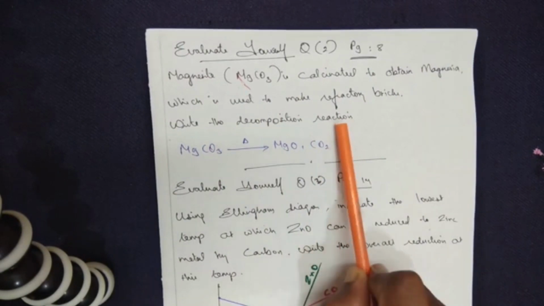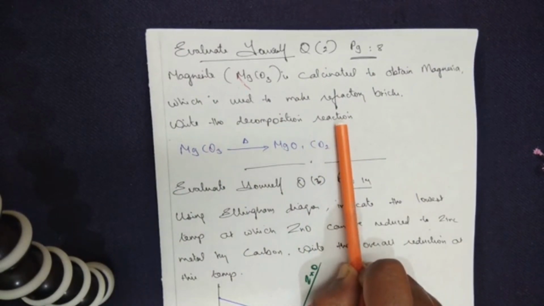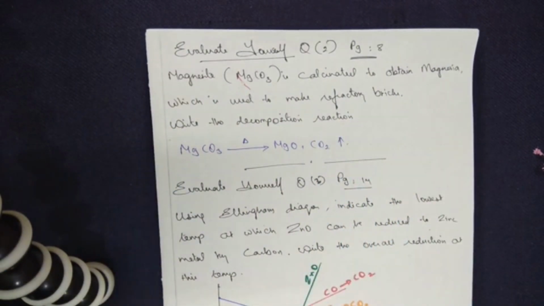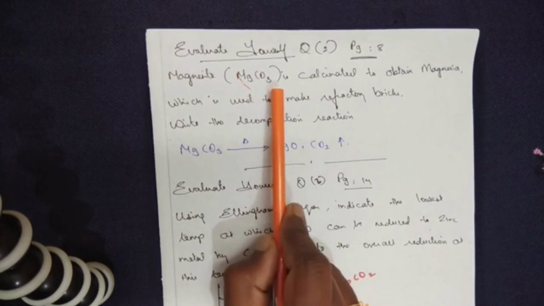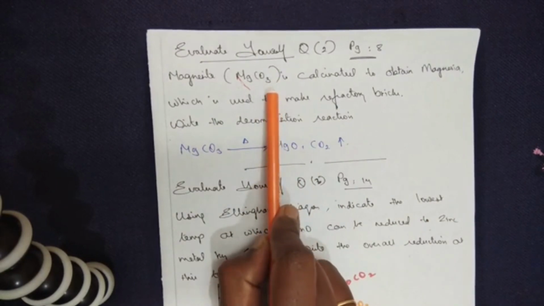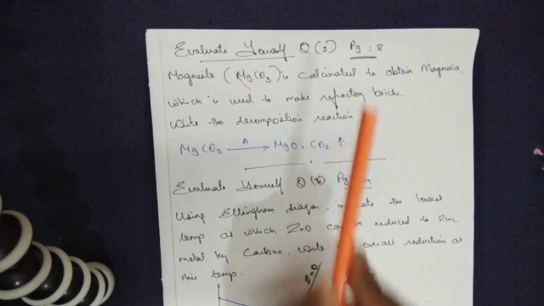Write the decomposition reaction. If you remember, calcination means heating in the absence of air, and I told you there are 2 subdivisions. It is applicable to carbonated ore and hydrated ore. Now what's the meaning of carbonated ore? CO3 formation you will see. You can close your eyes and write that carbon dioxide will be going out.